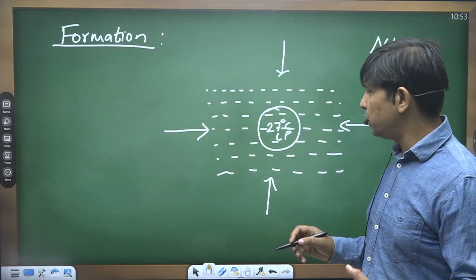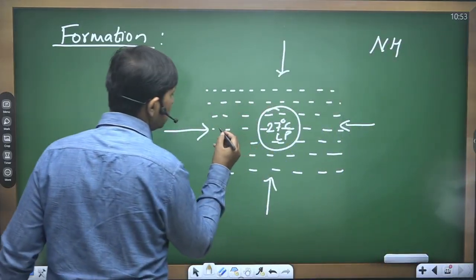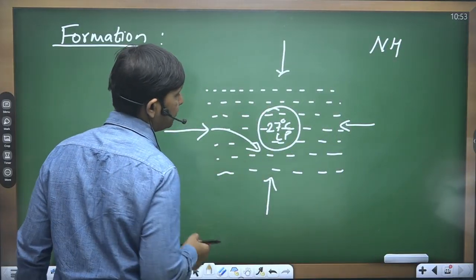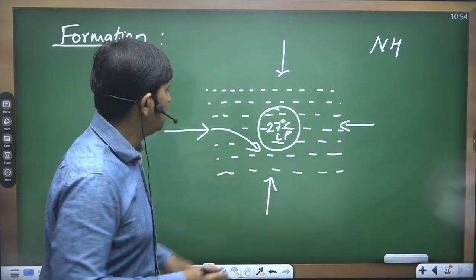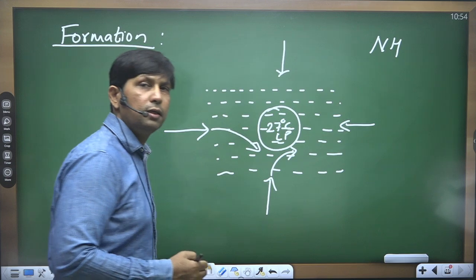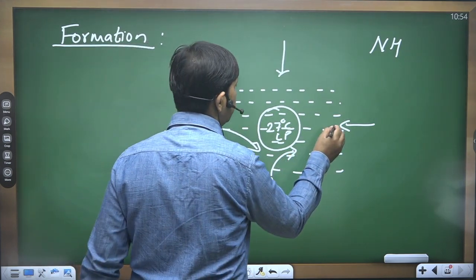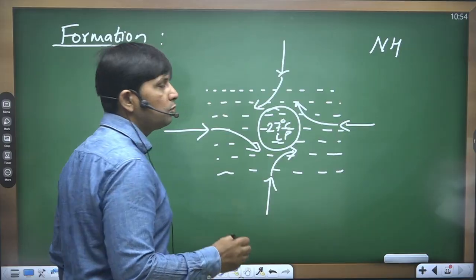While moving towards the low pressure region, these winds turn to their right because of the Coriolis force.